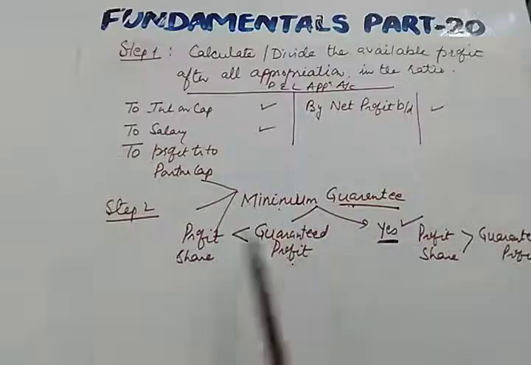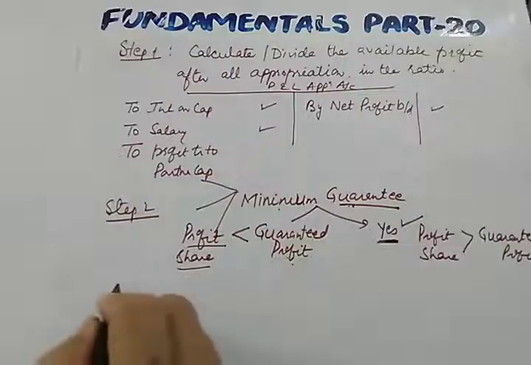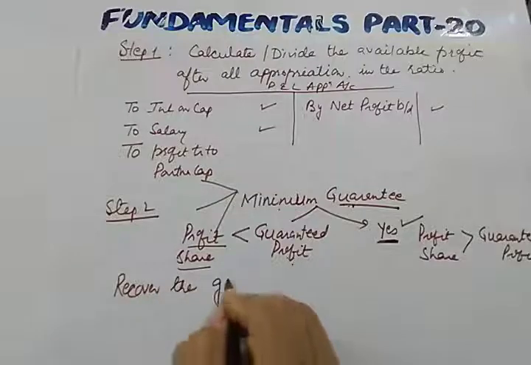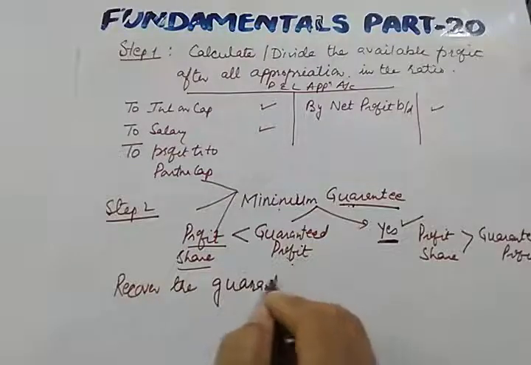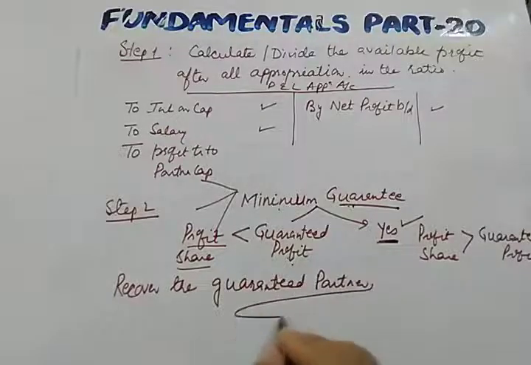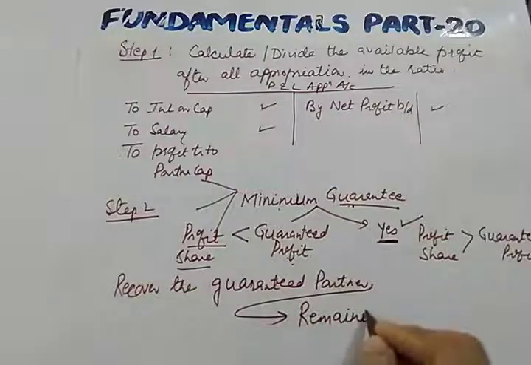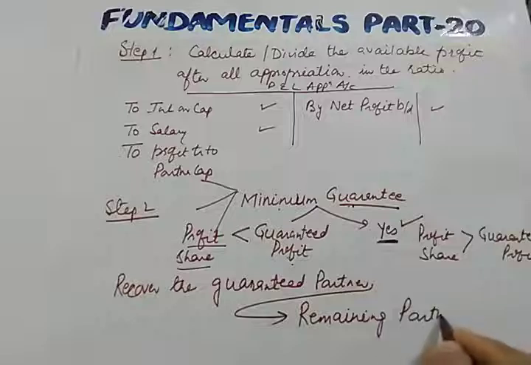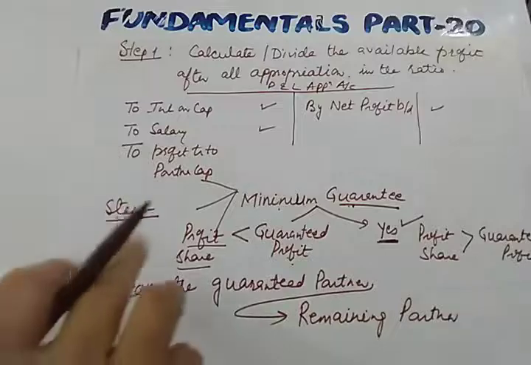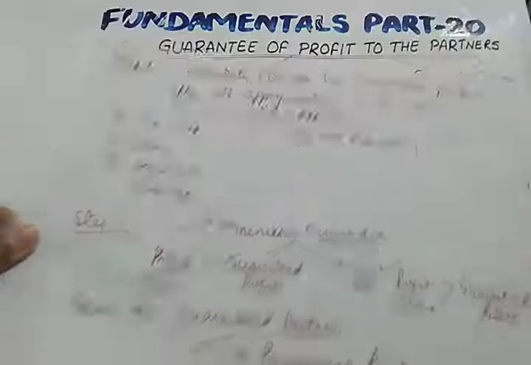So then what is to be done? In that case, we have to compensate the guaranteed partner. And who will compensate the guaranteed partner? The guaranteed partner is to be compensated by the remaining partners, or whatever condition is given in the numerical. So these are the steps. Before doing question number 27, I wanted to explain these steps to you. Now let us move to question number 27.